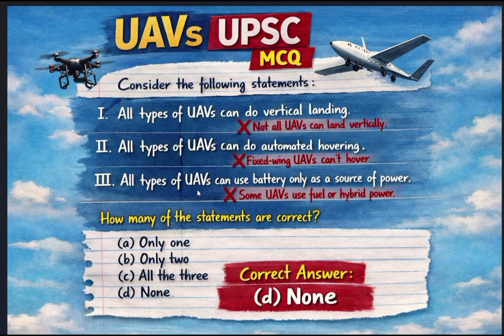All types of unmanned aerial vehicle can use battery only as a source of power.